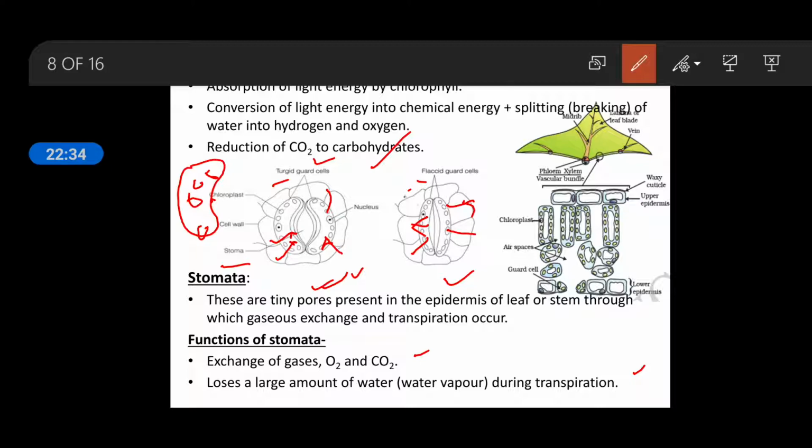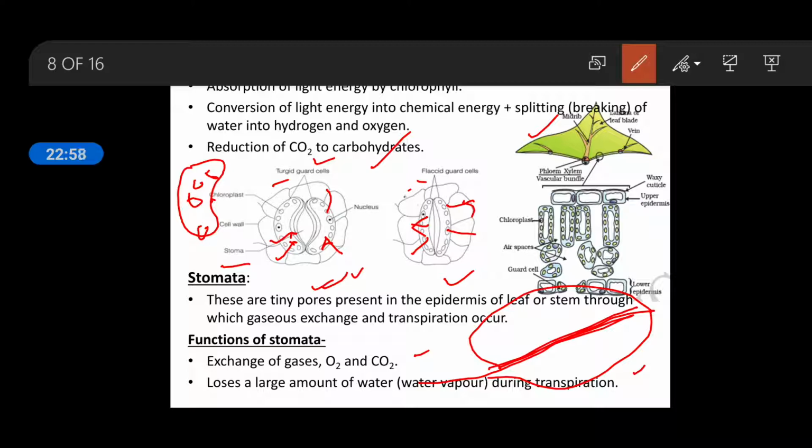Okay, so where are these stomata present? These are present in the leaf, on the upper and lower side of the leaf. So first we have to look at the anatomy, or the detailed structure, of the leaf to understand where these stomata are present. So here in this diagram you can see the leaf.